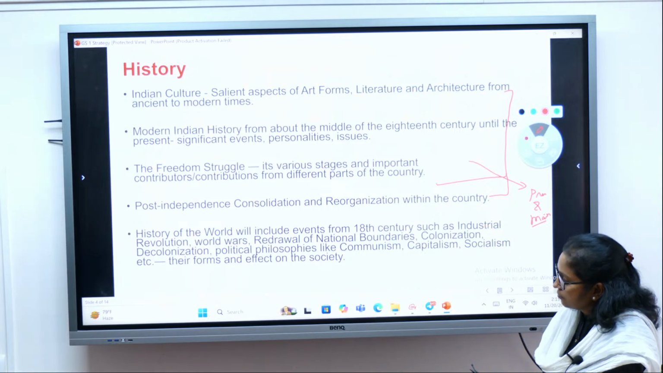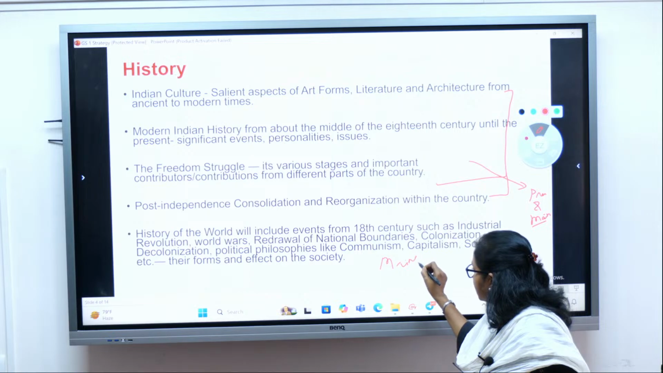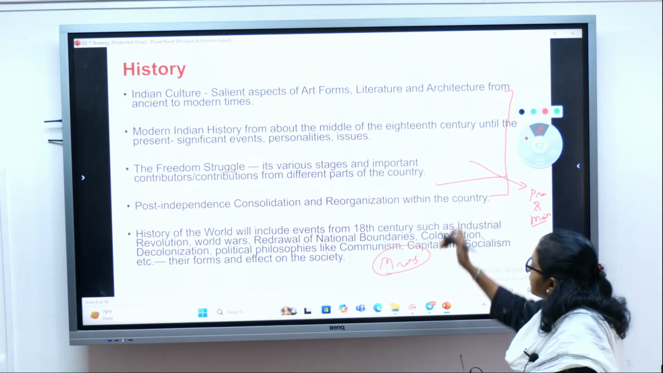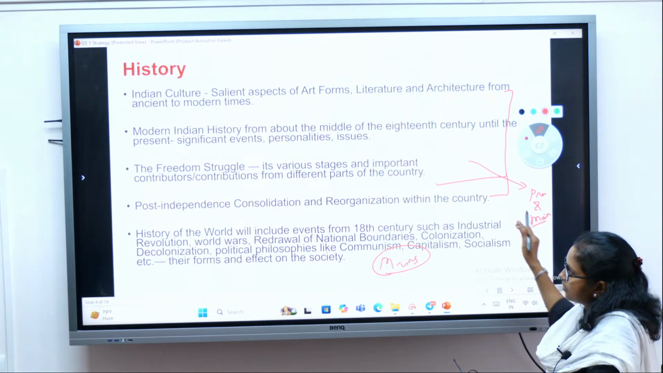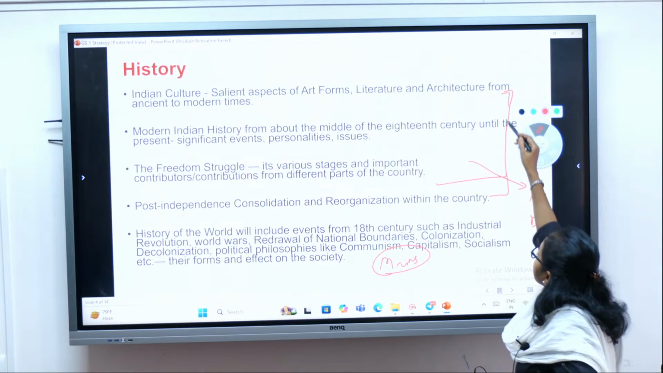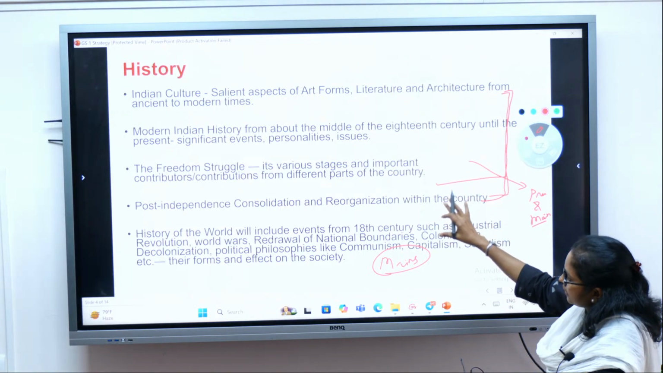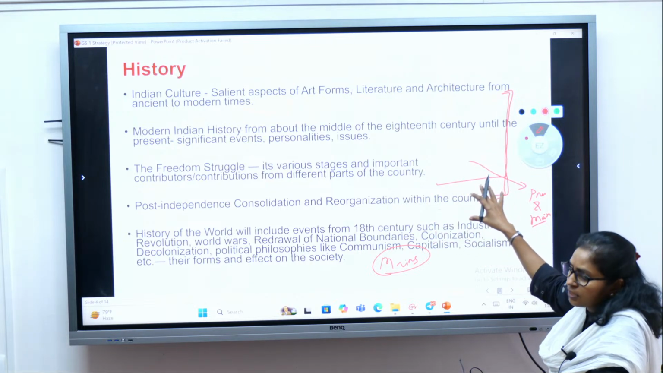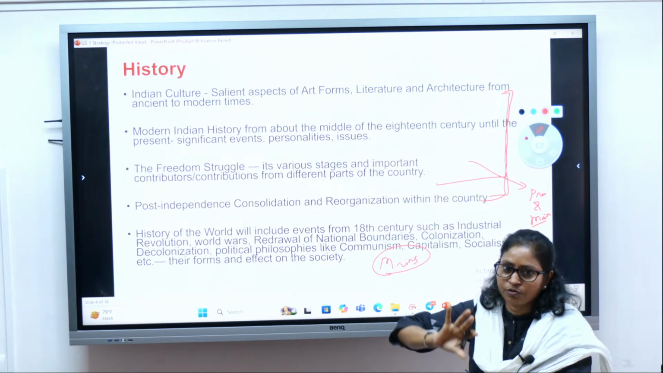Okay. Now this is exclusively in mains. This part is common to pre and mains. Can you understand here? Right? This section, the art and culture, modern history, freedom struggle movement, post-independence, these are common from the prelims point of view as well as mains point of view.